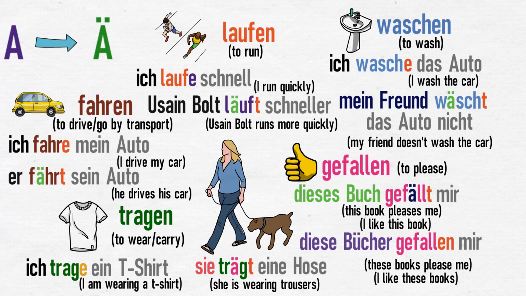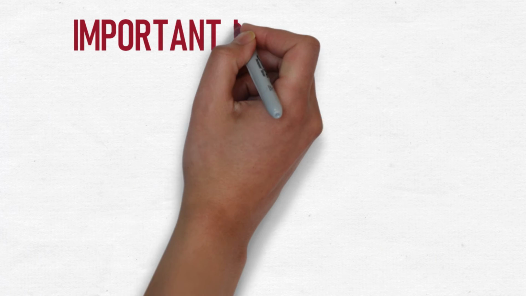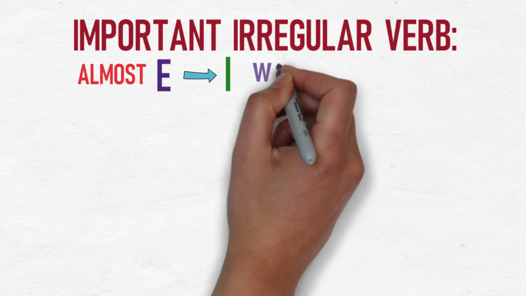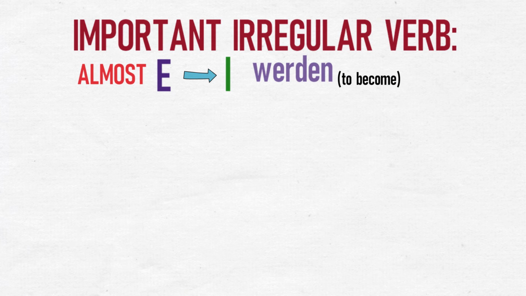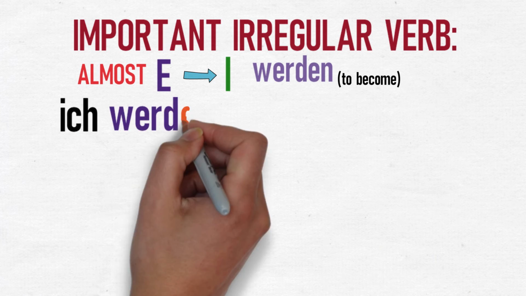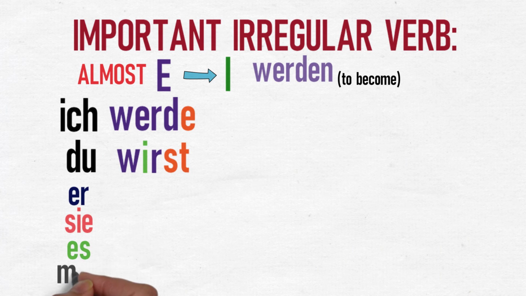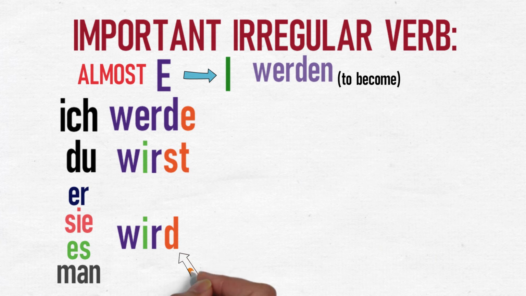Finally, a very important irregular verb, which almost falls into the E to I category, is werden, meaning to become. It conjugates like this. Ich werde, du wirst, sie, es, man wird. Notice here that the ending is a D and not a T as we would expect. You can think of it as being a little bit weird.